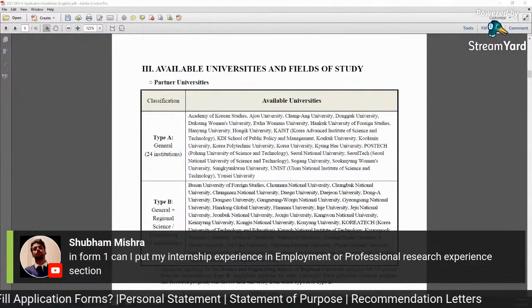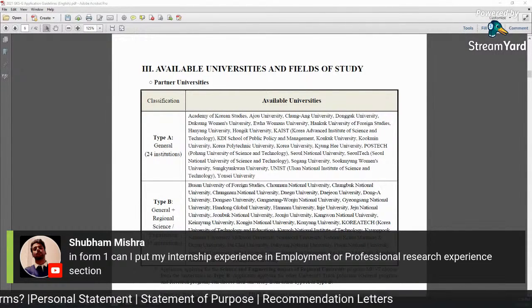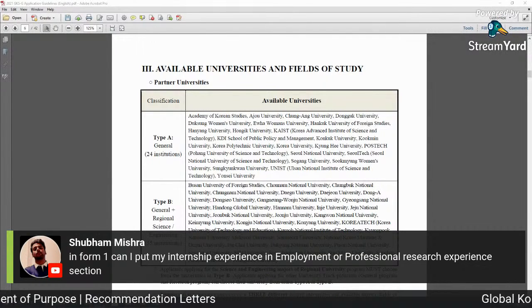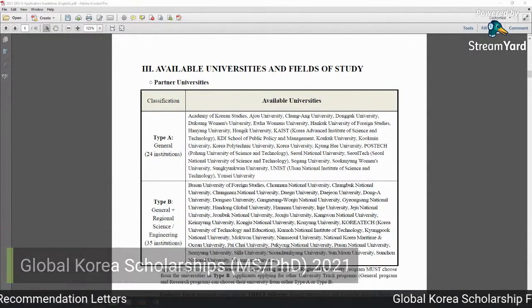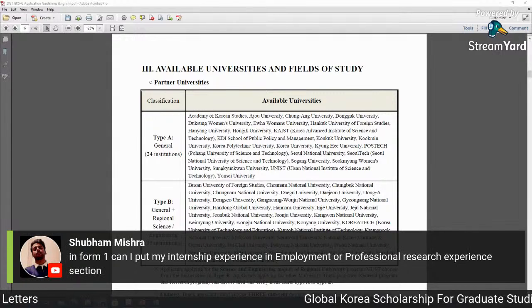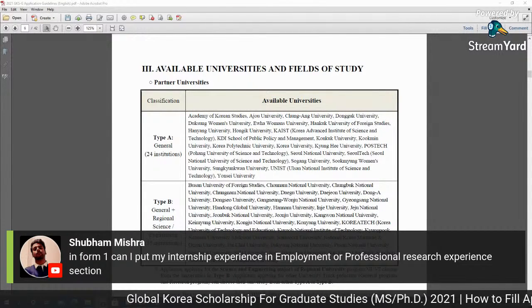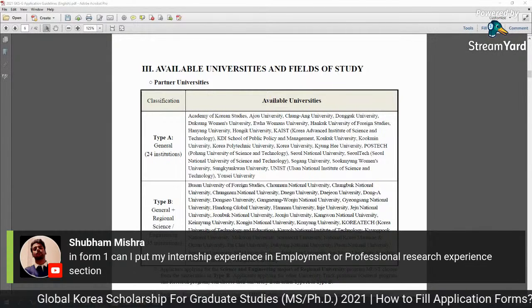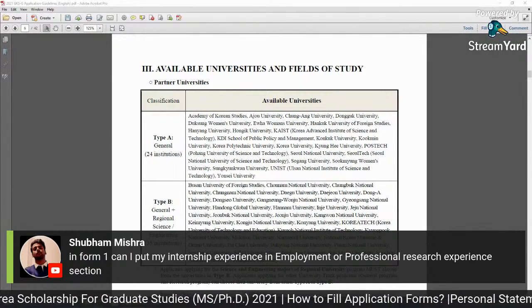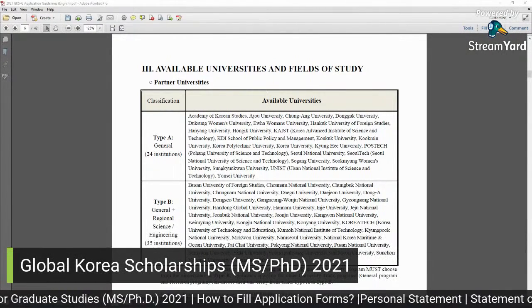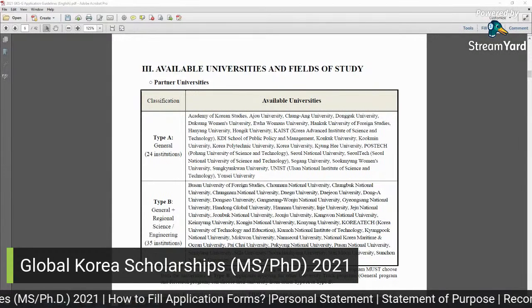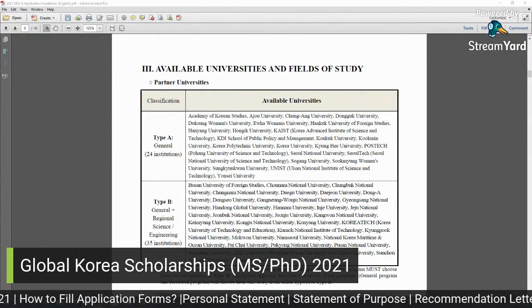In Form 1, can I put my internship experience in the employment or professional research section? Yes, in the experience section you can write your internships, but mostly if the internship is like a 3 week or 4 week internship, yes, you should at least write it. But I think there are no marks or extra benefit for internships.